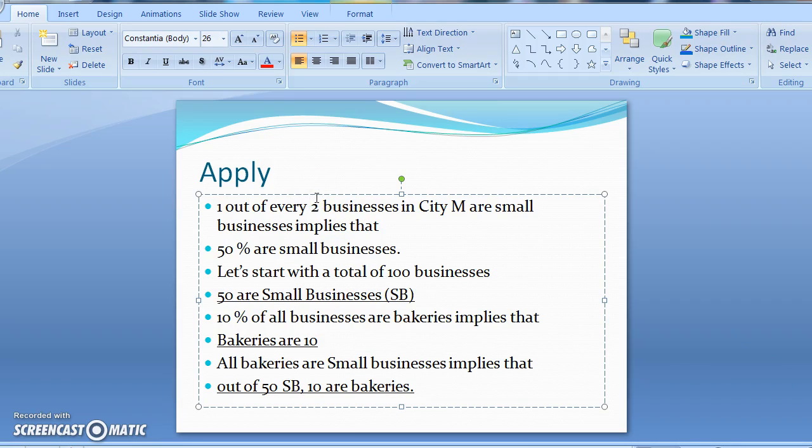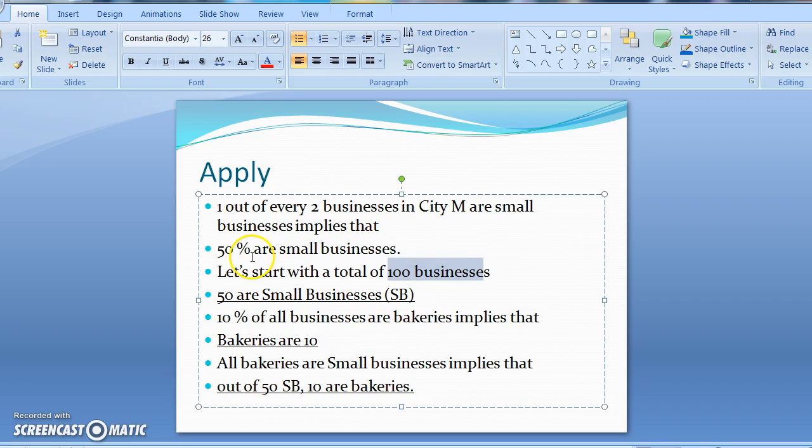Let's reread it. I'm just gonna write each sentence down and we're gonna read it carefully and see what it implies. One out of every two businesses in City M are small businesses implies that 50% are small businesses. Correct? Right? One out of two. Okay, now let's use the tip that we just discussed. Suppose I take 100 businesses, because notice in this problem there were no numbers given, it was only percentages, right? So we can start with the total as 100.